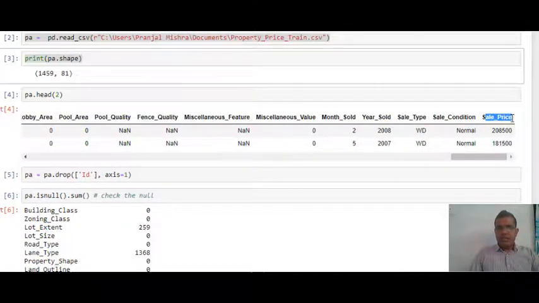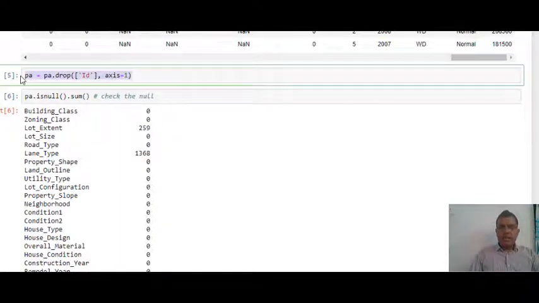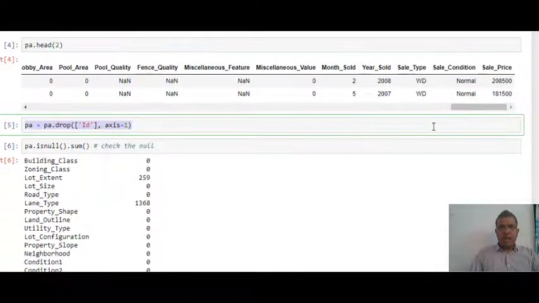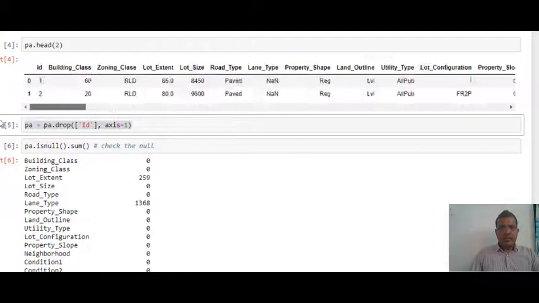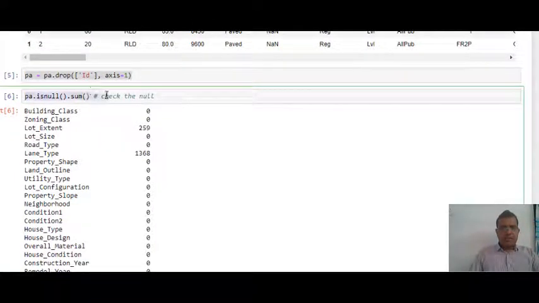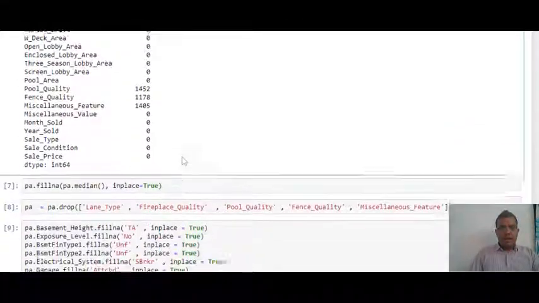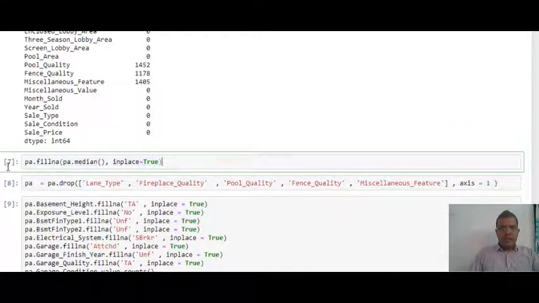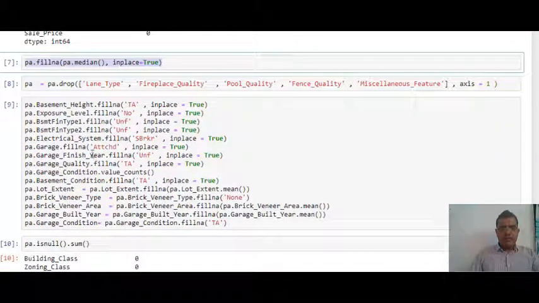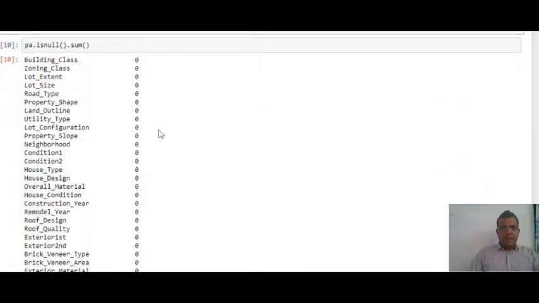Before building the model, as usual, I am doing my data cleaning. I am dropping my ID column because it is a unique identifier, just a sequence number. Then at line number 6, I'm checking for the null values. And then I am handling my null values by filling them with some logical value, based upon whether it's a numeric column or a non-numeric column. After filling my null values, my data cleaning is done.